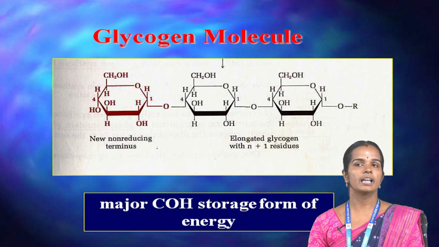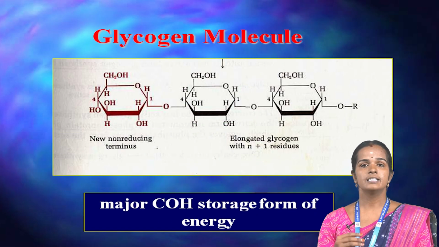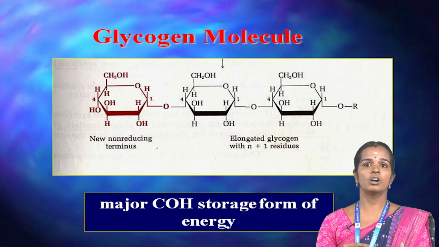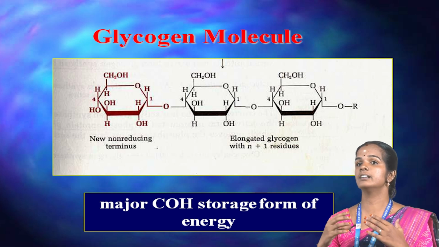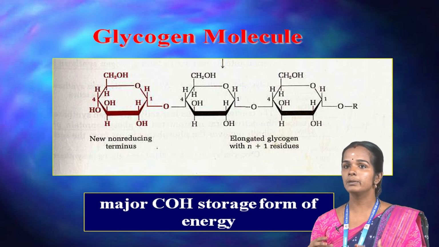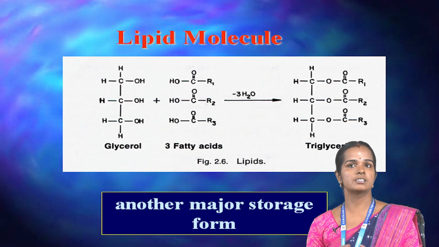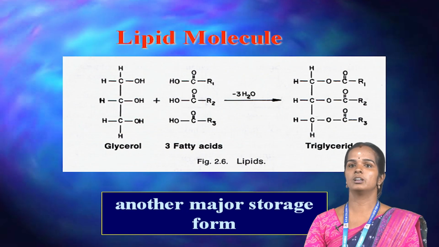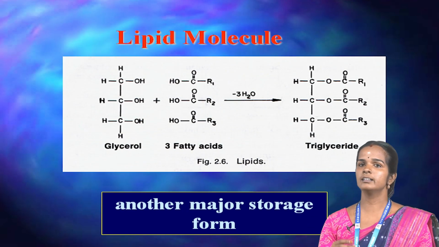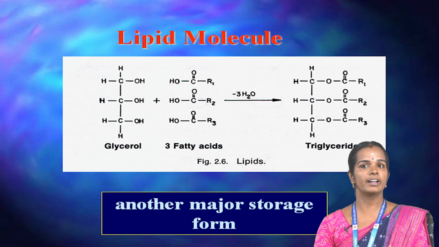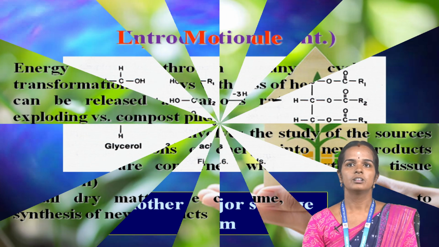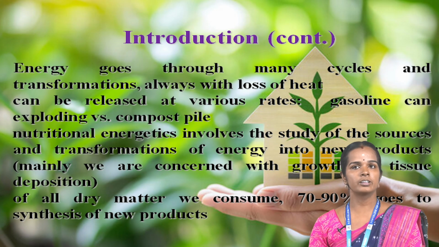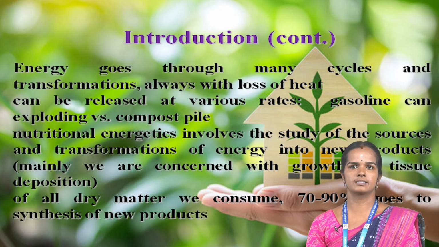This is the glycogen molecule structure. This is converted to a new non-reducing terminus, finally converted to elongated glycogen with N+1 residues. This is also a lipid molecule. Lipid molecules also contain glycerol. Three fatty acids are finally converted to triglycerol. This is also part of the introduction of biosynthesis.